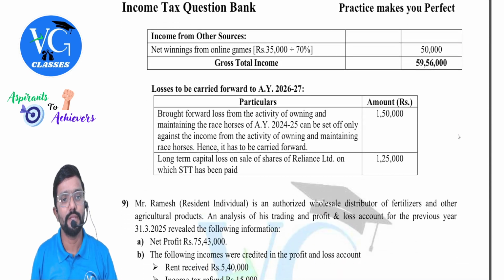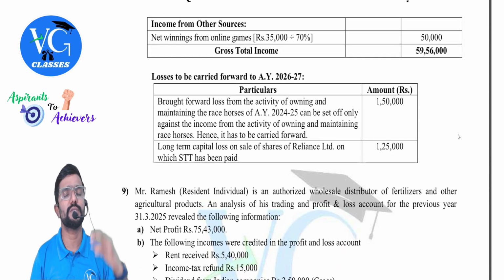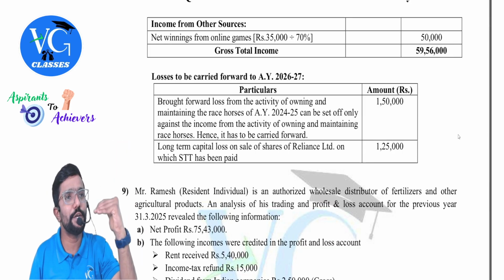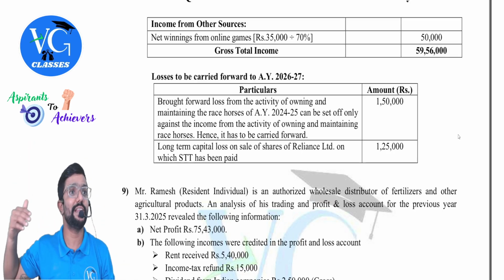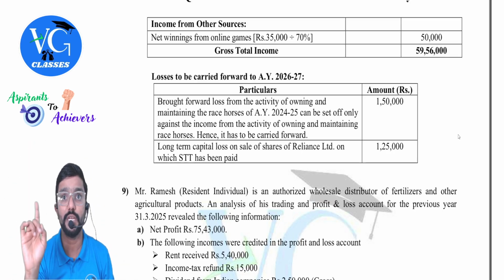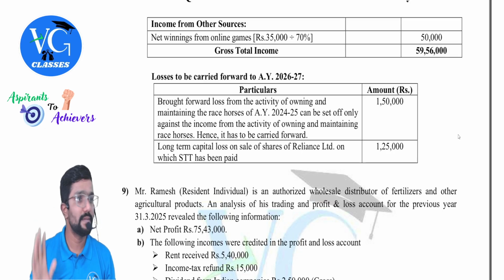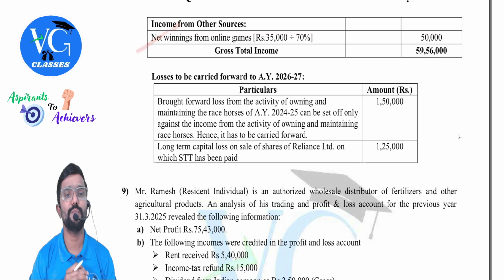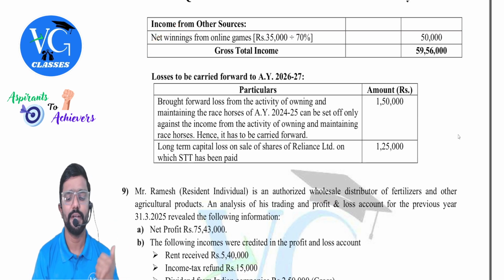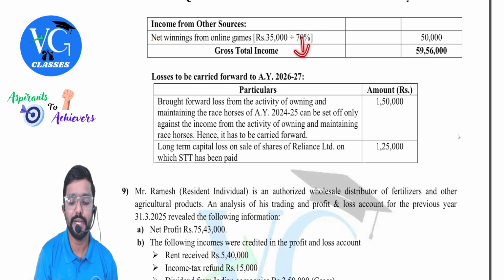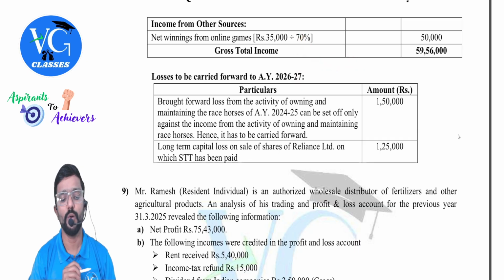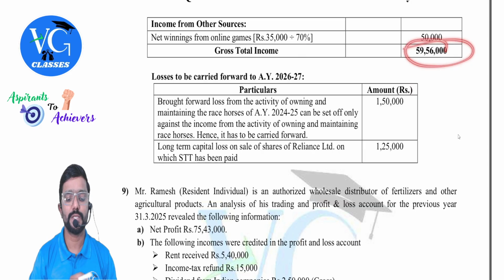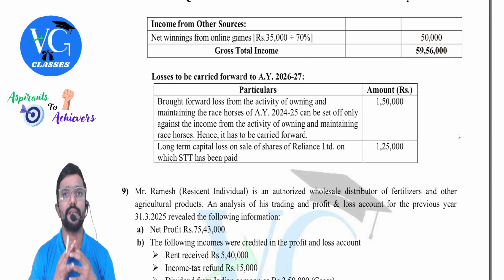Clear? Yes. Then IFOS, income from other sources. And are you observing while calculating total income, we will go in the order of heads only. Sir, first I will write other sources, then salary, then PGBP. No, no, no. Please don't interchange. Please go in the same order. So net winnings is how much, sir? 35,000 net they have given divided by 70%. Sir, how did we get 70%? 100 minus 30% TDS. So we get a gross total income of 59 lakh 56,000.